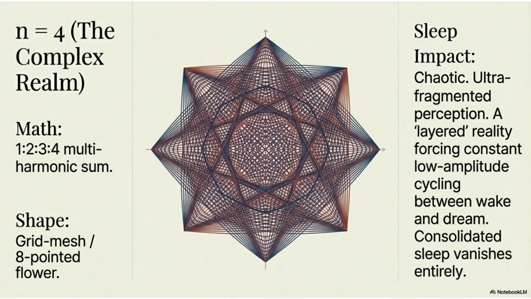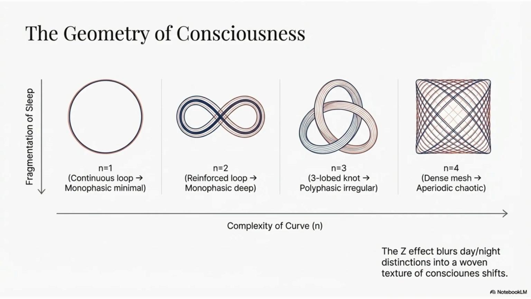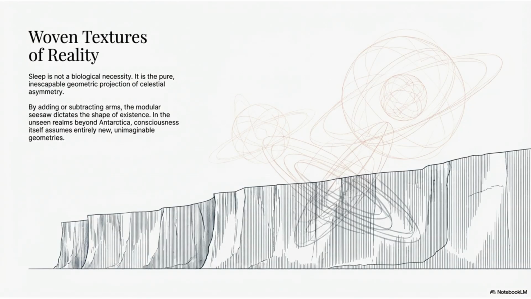Consolidated sleep vanishes entirely. The geometry of consciousness illustrates that as the complexity of the curve, n, increases, the fragmentation of sleep also increases, blurring day-night distinctions into a woven texture of consciousness shifts. Sleep is a pure, inescapable geometric projection of celestial asymmetry. By adding or subtracting arms, the modular seesaw dictates the shape of existence. In unseen realms, consciousness assumes entirely new geometries.